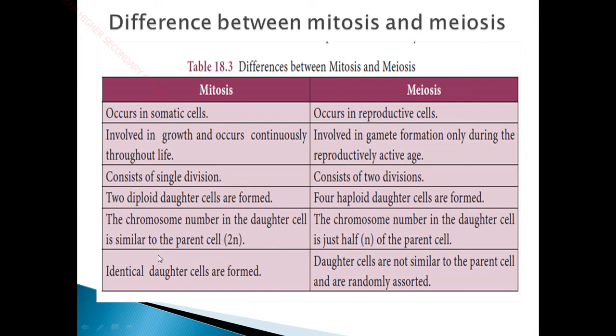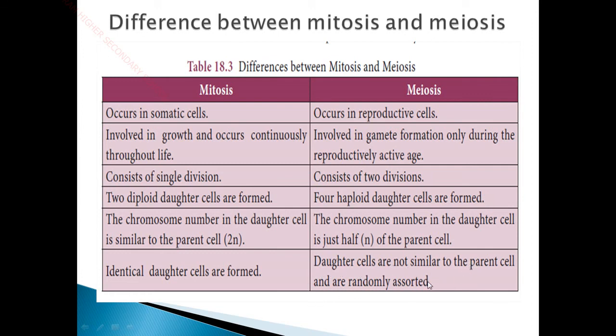The two daughter cells formed at the end of mitosis are identical and also look similar to the parent cell, whereas in meiosis the daughter cells are not similar to the parent cell